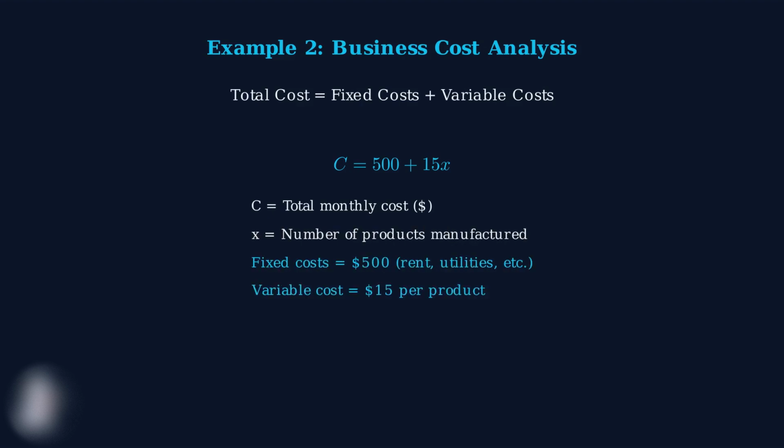The number of products x is our input variable. The slope m equals 15, meaning each additional product costs $15 to manufacture. The y-intercept c equals 500, representing the fixed costs that must be paid even if no products are made.